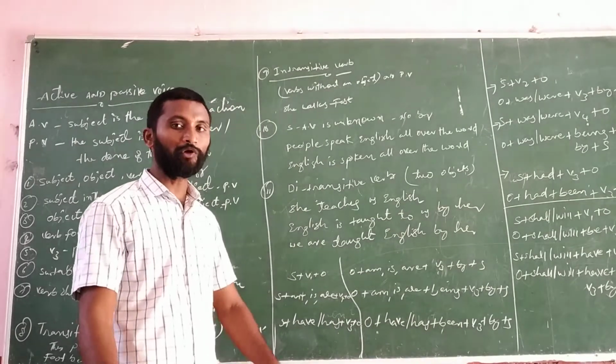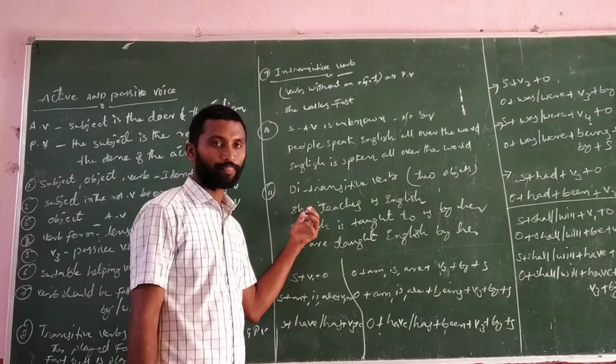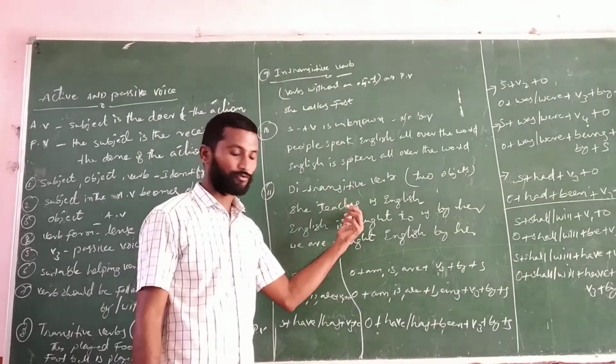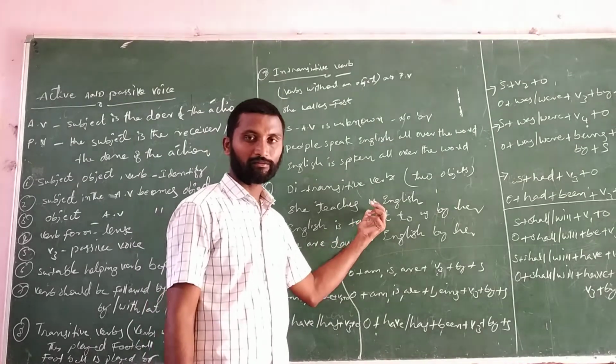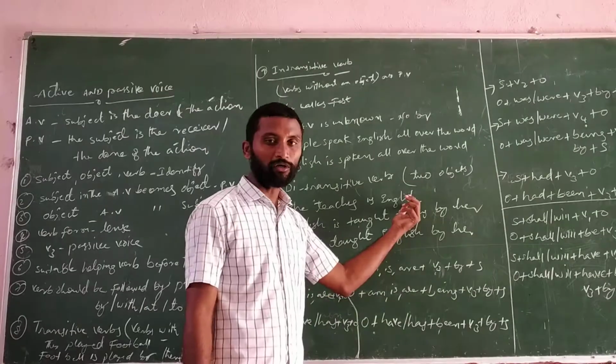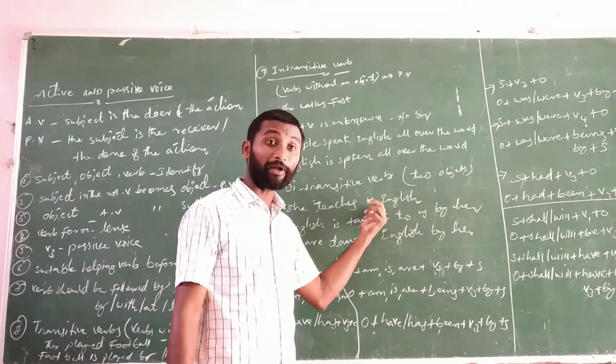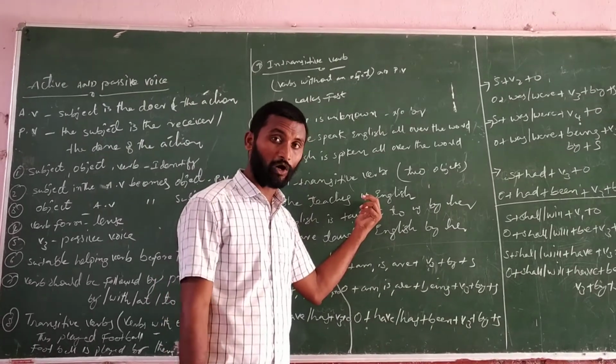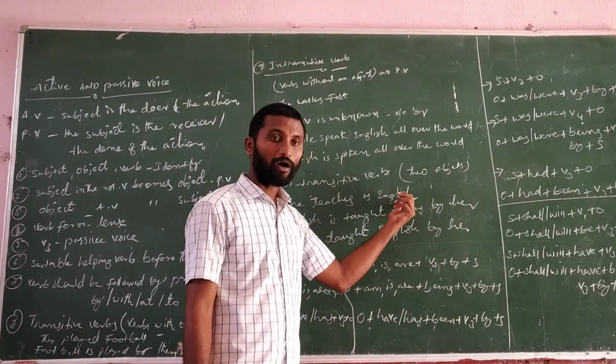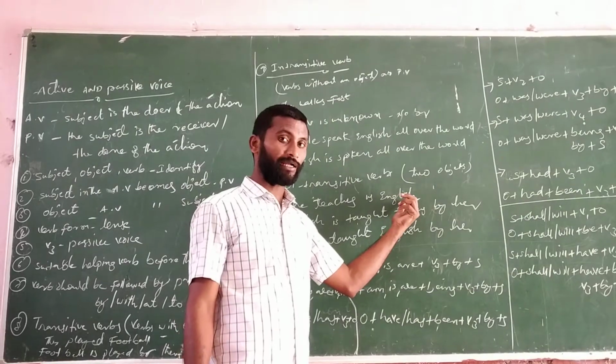Simple present tense. She, subject; teaches, V1; us, English, objects. All pronouns are indirect objects. All nouns are direct objects.